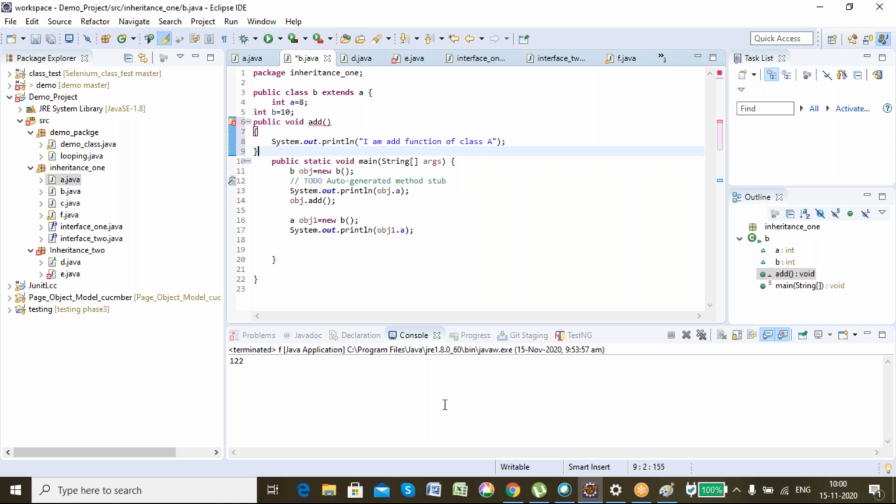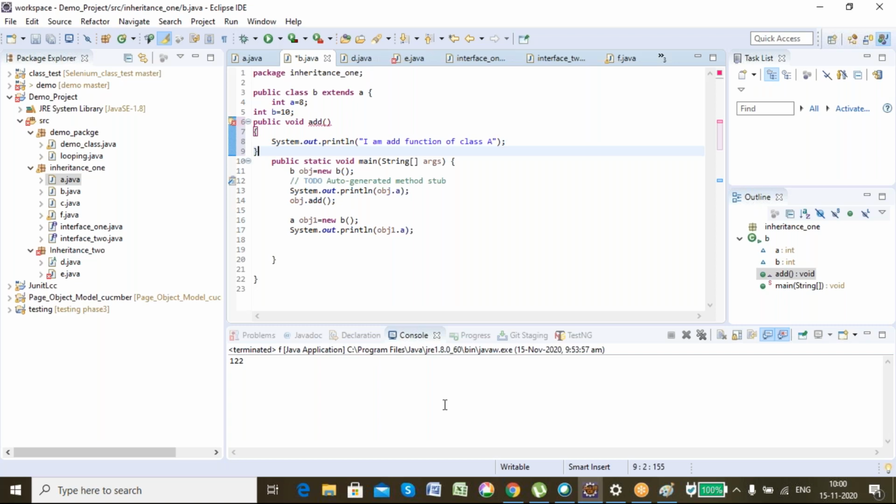That means what you got? A final method cannot be overridden in the child class. Okay. A final method cannot be overridden in the child class. Got my point? Guys, speak yes or no. Yes, yes, Pratik.